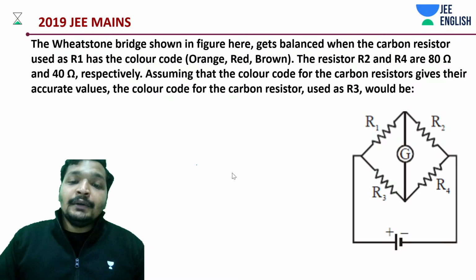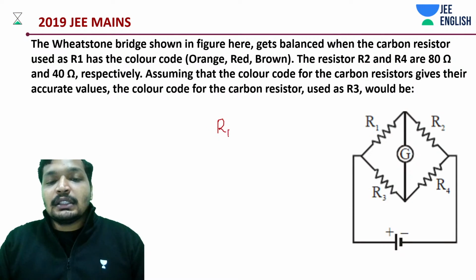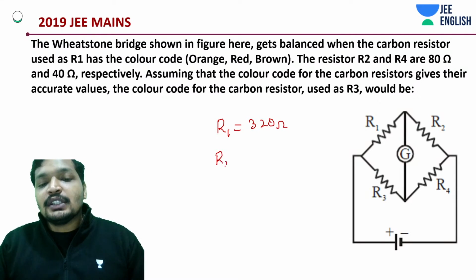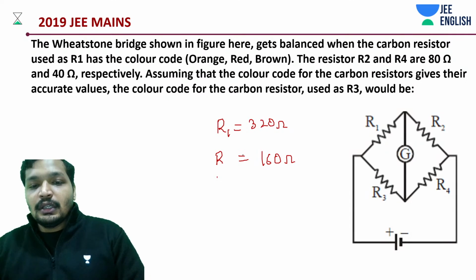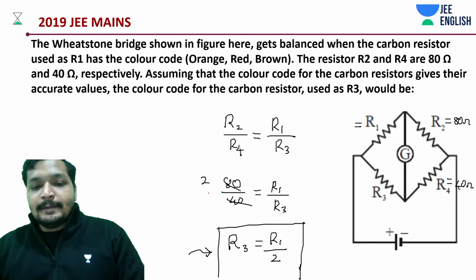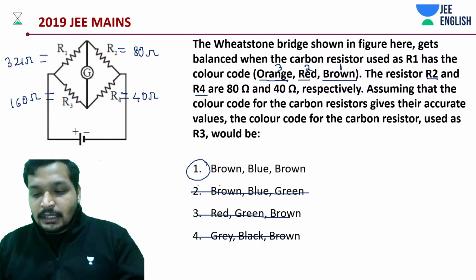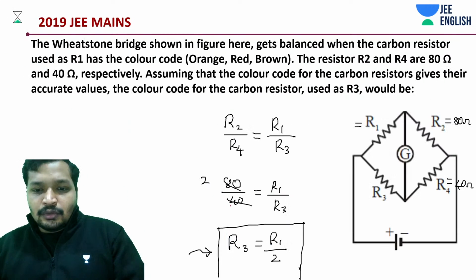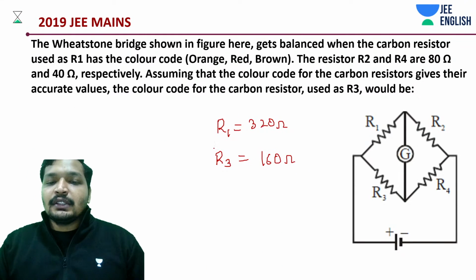And then you have the resistance R1 to be 320 ohms. R2 is how much? 320 by 2, 160 ohms. R3 is what we are calculating. Always the last one is going to be 0. That's my mistake. R3 is R1 by R2, so it's going to be 160.